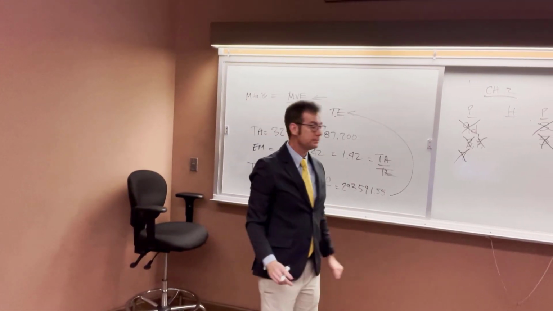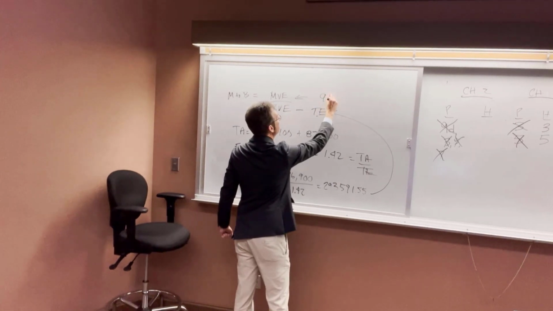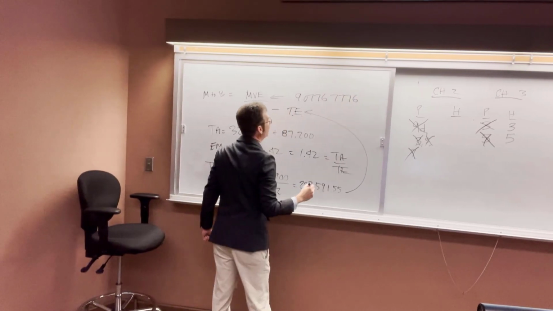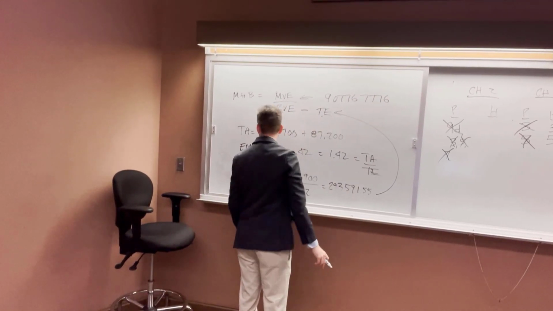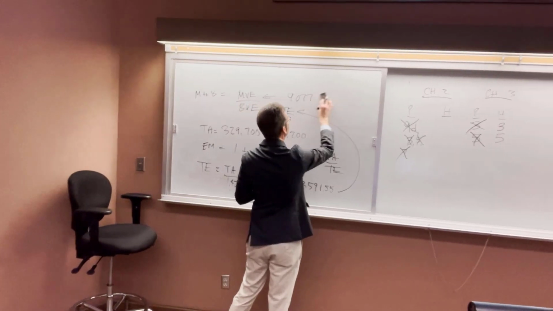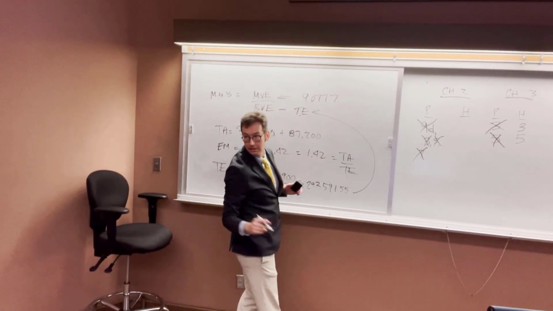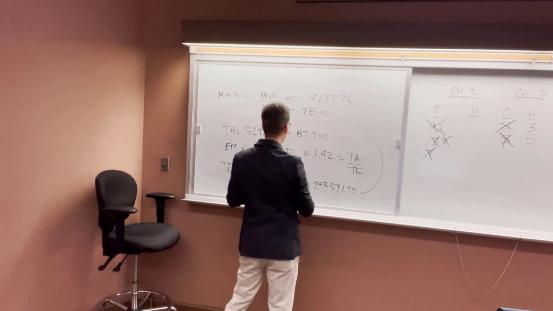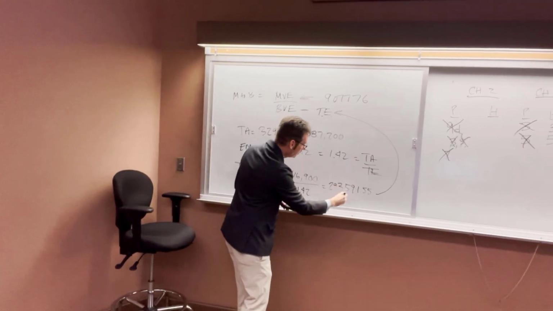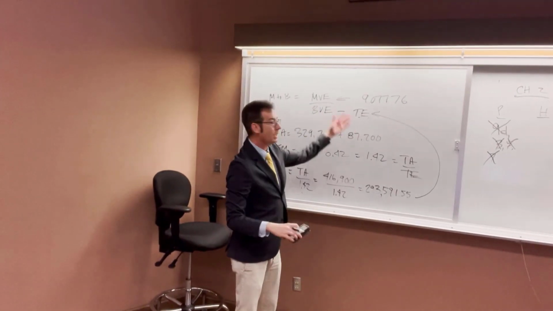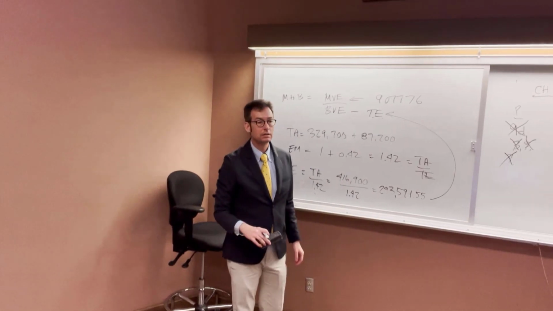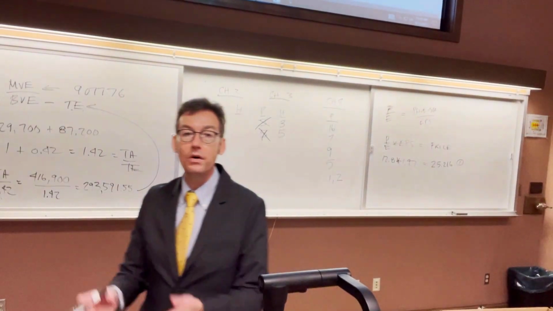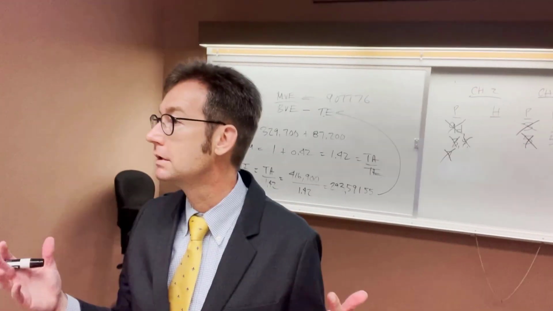Can anyone give me that number? 907,776. And then we're going to divide that by this number right here. Go ahead and do that. 3.09. We did it.